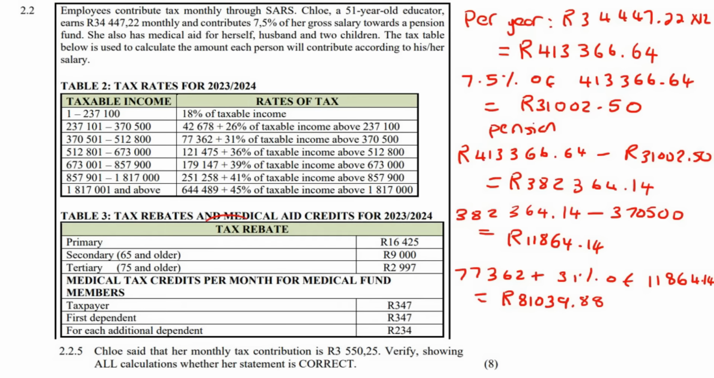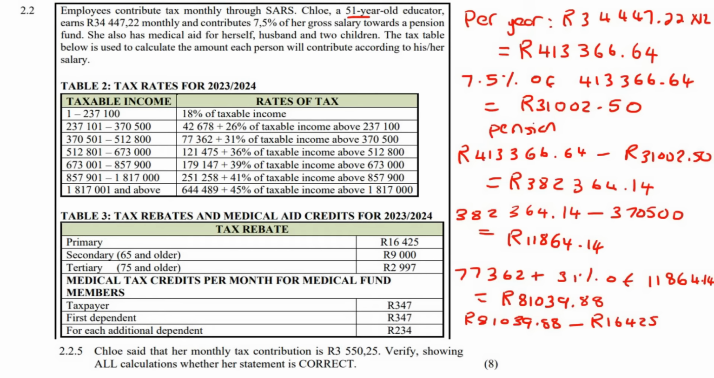Why? Because now we can use tax rebates. So, is she in the primary category? Yes, everyone's in the primary category. Is she in the secondary category, 65 and older? Nope, she's only 51. So we're just going to use the primary. Because remember guys, a rebate is a nice thing. She would have had to pay 81,000 rand to SARS, but SARS is saying, okay, we'll take off 16,000 rand. So we're going to say 81,039.88 minus the first rebate.